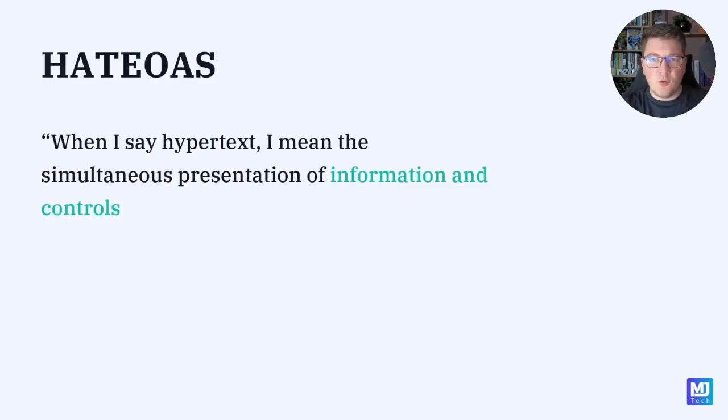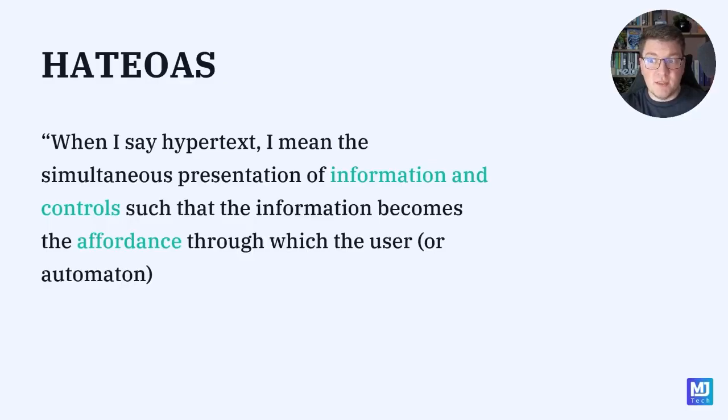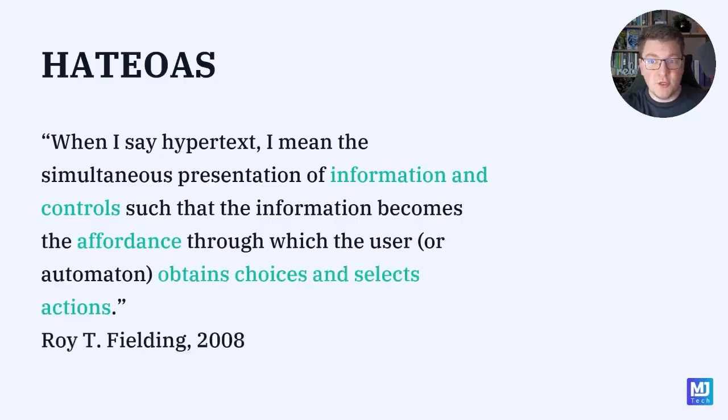Now let's try to unpack HATEOAS, and I'm going to start with a quote from Roy Fielding. He says, "When I say hypertext, I mean the simultaneous presentation of information and controls such that the information becomes the affordance through which the user or automation obtains choices and selects actions." As with most of Fielding's quotes that you might see out there, his writing is very academic, so it's tough to comprehend what he actually means without spending a considerable amount of time on it.